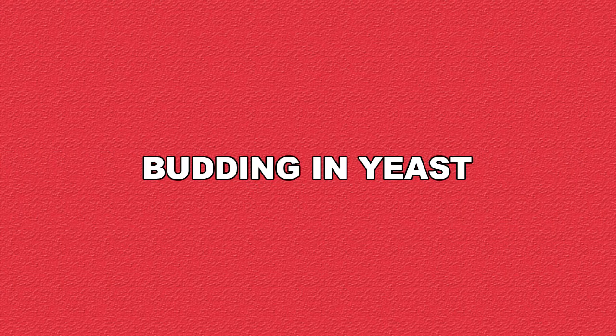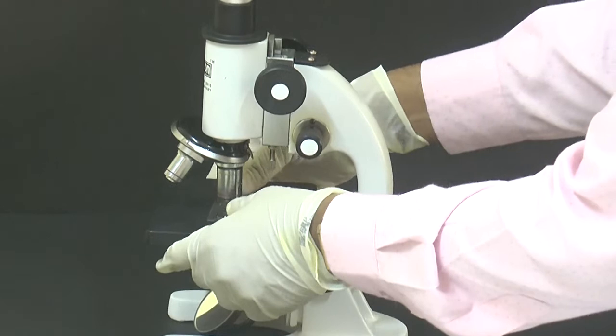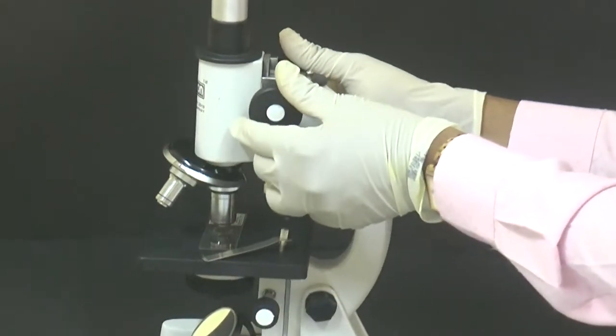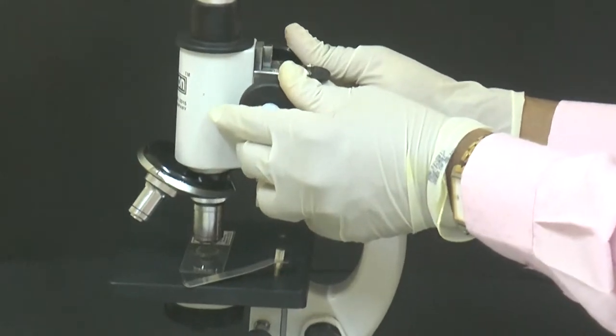To observe budding in yeast, take a permanent slide of budding in yeast and place it under the microscope. During favorable conditions, a small bud-like outgrowth initiates at one end of the parental cell and enlarges in size. The nucleus also enlarges and divides into two parts. One part goes into the bud and the other remains in the parental cell.